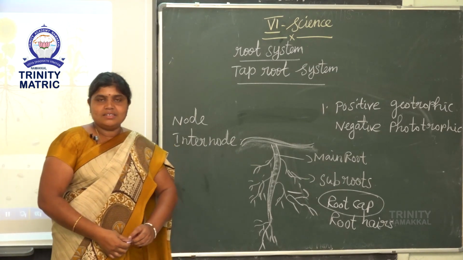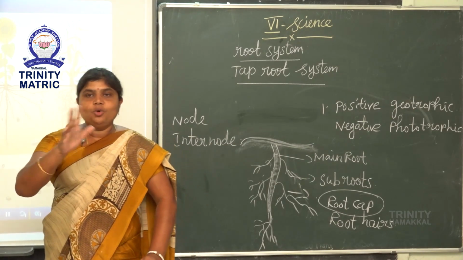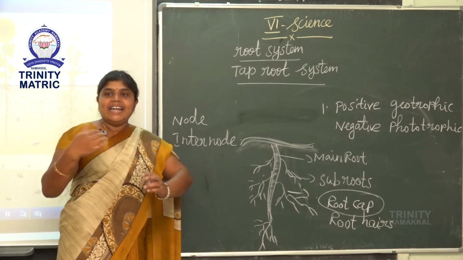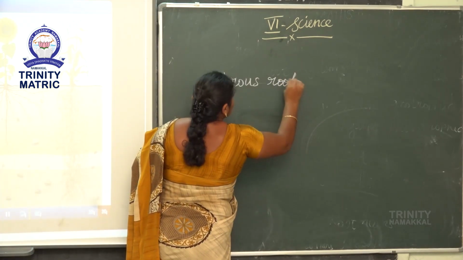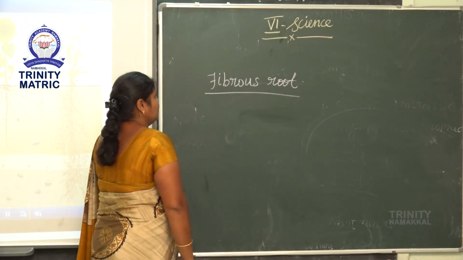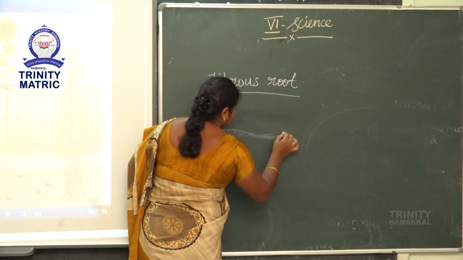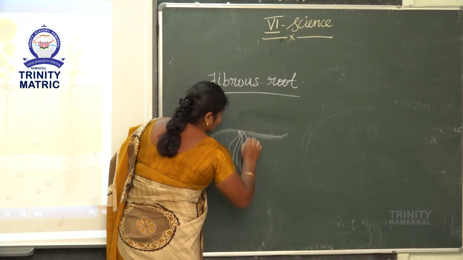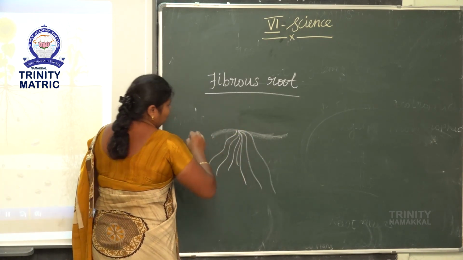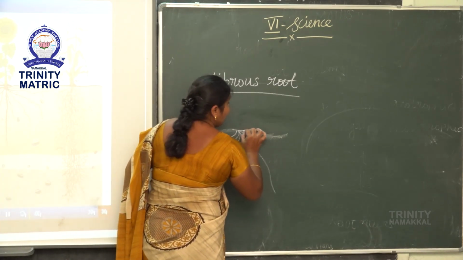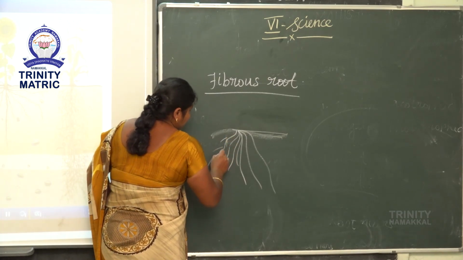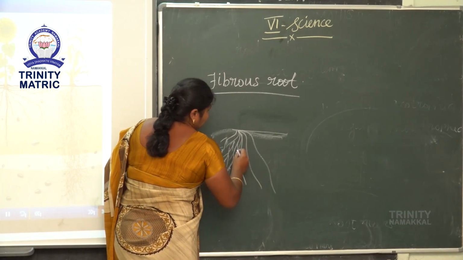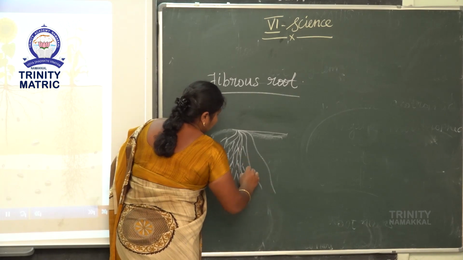Next topic is root system. The root has two types, taproot and fibrous root. This is taproot. Next, fibrous root. Fibrous root is not a lengthy root. This is a bunch of roots. That group of bunch of roots arises from the base of the stem. These roots store water and minerals.